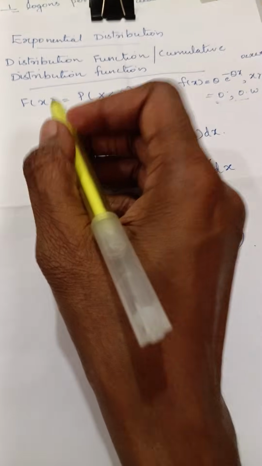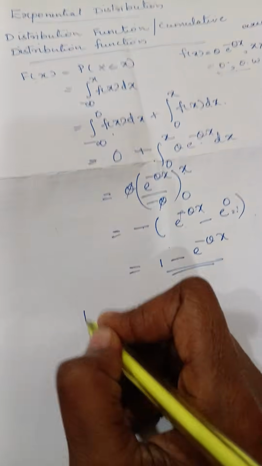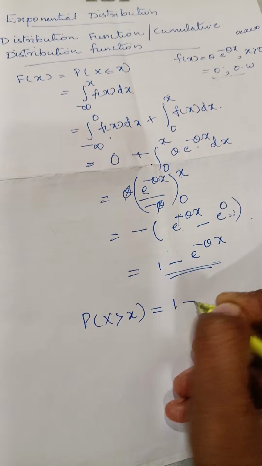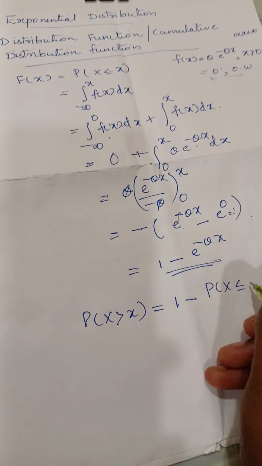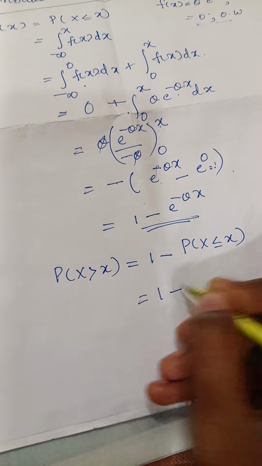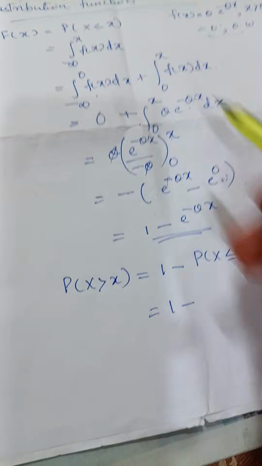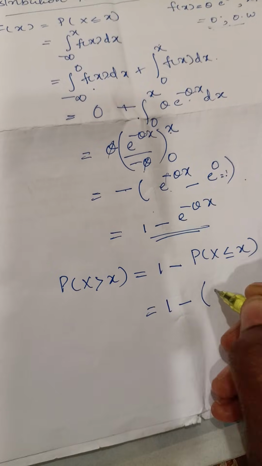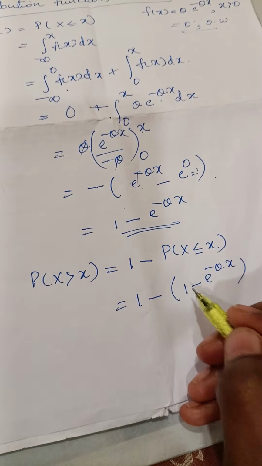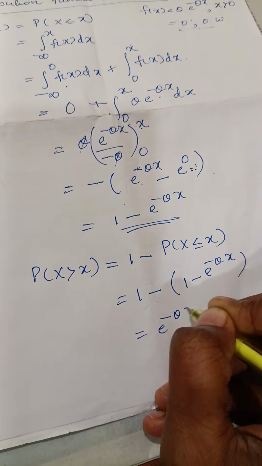So this is capital F of x, that is probability of X less than or equal to x. Then what will be the probability of X greater than x? It is 1 minus the probability of X less than or equal to x, the complementary probability. That is 1 minus the cumulative distribution function, which is 1 minus (1 minus e raised to minus theta x). So 1 gets cancelled, and minus of minus plus, we are having e raised to minus theta x.